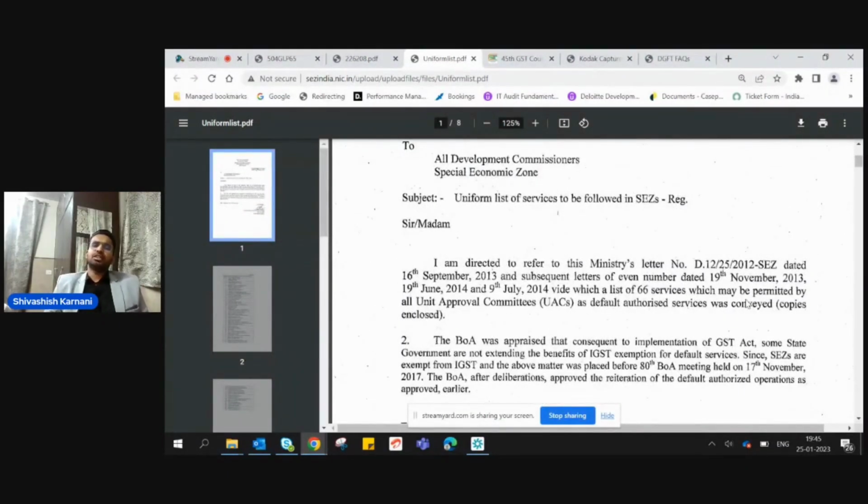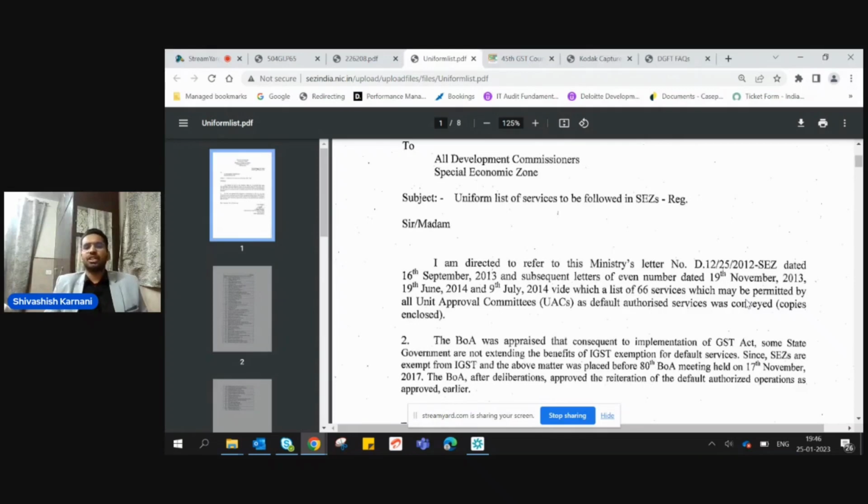We have to see a respective commissionerate notification or the approval letter which is being granted to the SEZ unit or developer to identify what sort of list of services or goods are being authorized for the purpose of SEZ supply. So we have to see that list. However, these 66 services are anyways and always being part of the authorized operations list of the services for that particular SEZ unit or developer. So this is the first change which is going to come up in section 16.